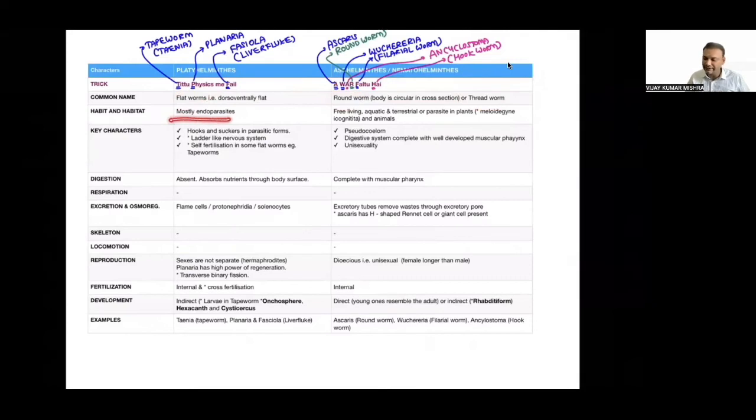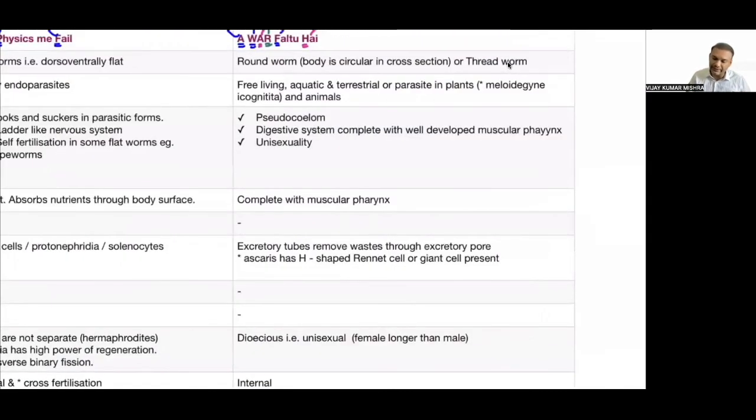Mostly endoparasites. Some of them may be free living. Aquatic, terrestrial, parasitic, and they are parasitic to plants also. So you can see again there is a star mark here, and Meloidogyne incognita, which you will study in unit number 9.